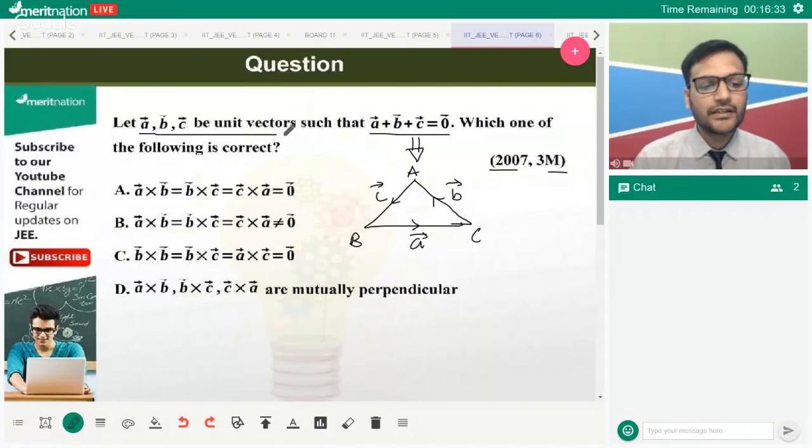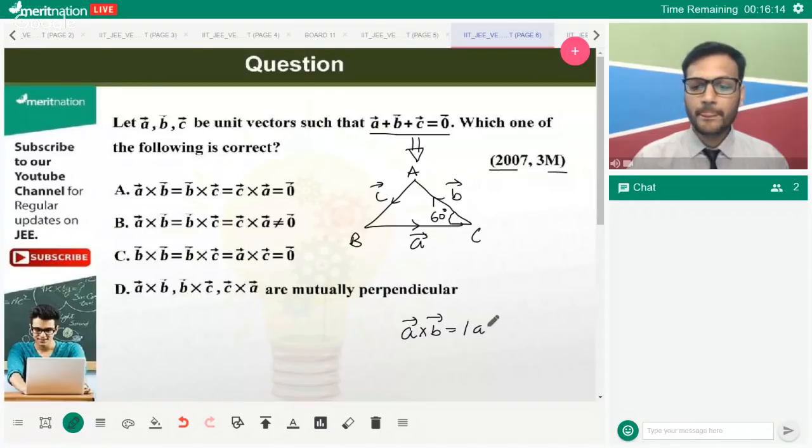What you know is all are unit vectors. If all are unit vectors, what type of triangle will it be? It will be an equilateral triangle because all the sides are equal. Equilateral triangle implies what is the angle? 60 degrees. Very nice. So we know the angles, we can find out the cross product. So A cross B is basically AB sine 60 degrees. The unit vector will just give me the direction.